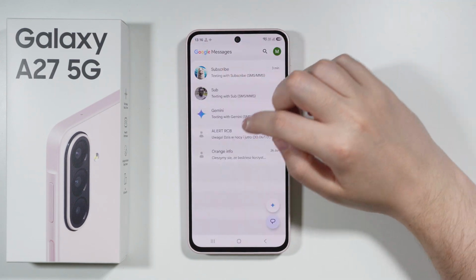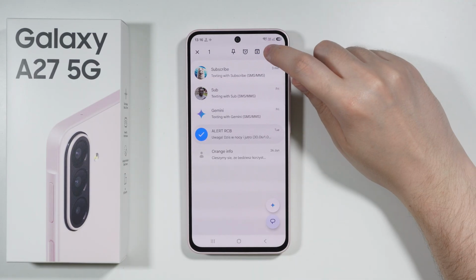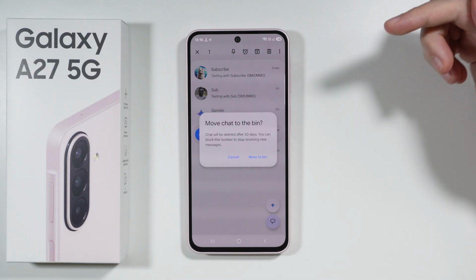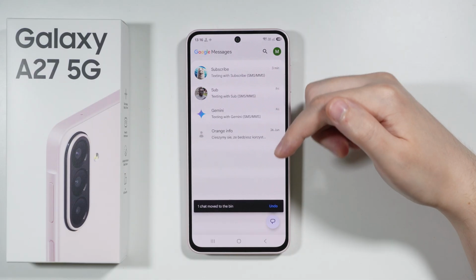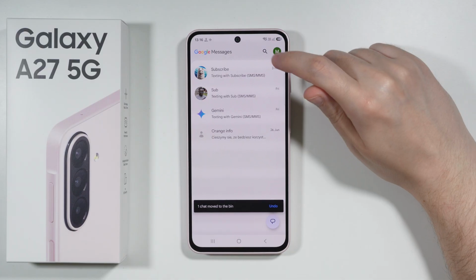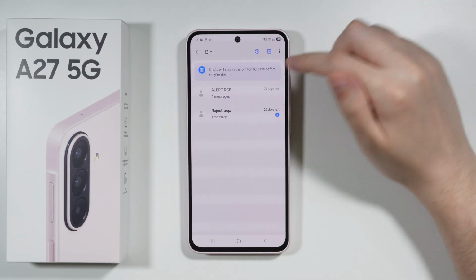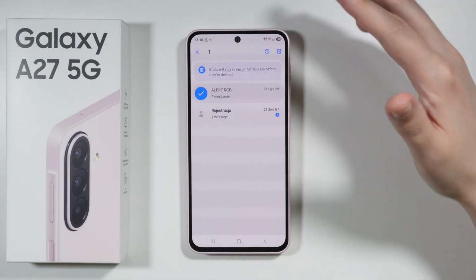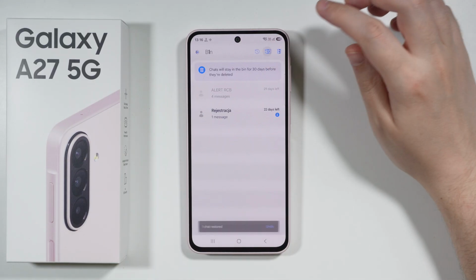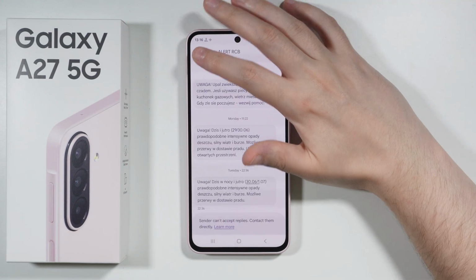But on the other hand, if you decide to remove a whole conversation or a whole chat, then in that case, this chat is moved to bin for 30 days, or trash, which means that you have 30 days to recover that deleted conversation. You can tap on your Google account here in the upper right corner and go to bin or trash. And of course, now over here you should be able to select whatever you want to recover and then use this clock with an arrow. And there we go. And we have restored a whole conversation.